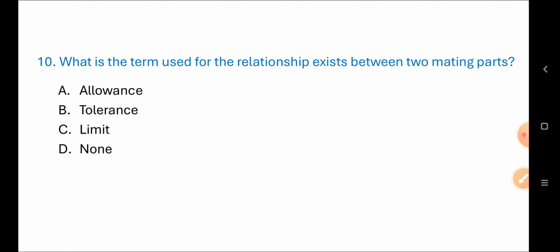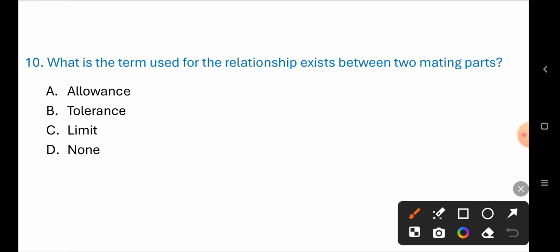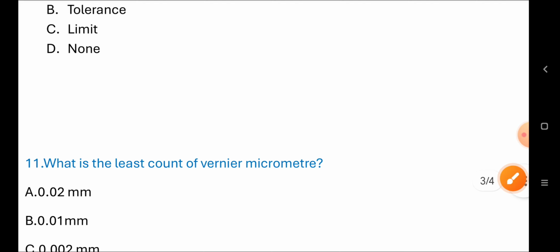What is the term used for relationship existing between two mating parts? A. Allowance, B. Tolerance, C. Limit, D. None of these. Correct answer is A. Allowance. Next question.